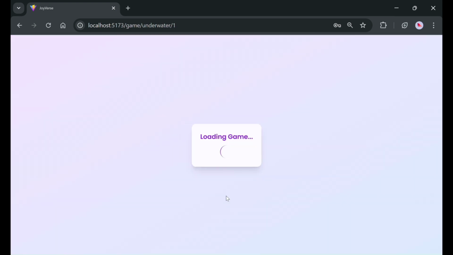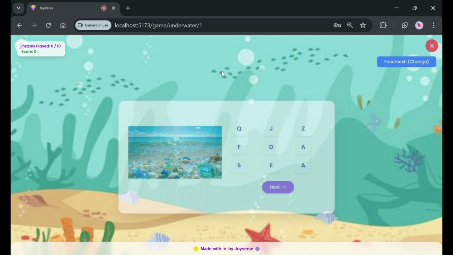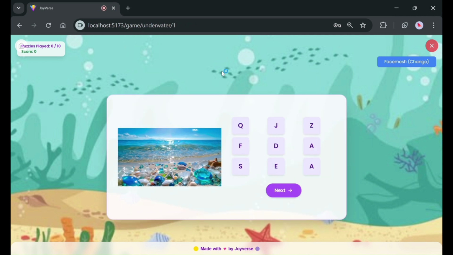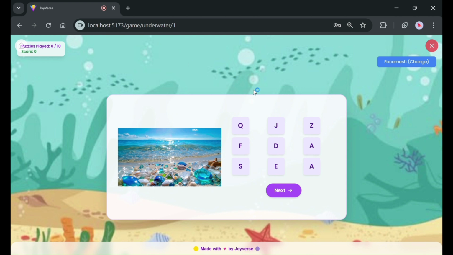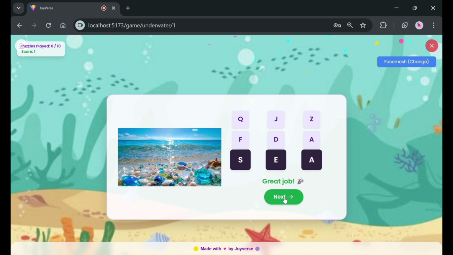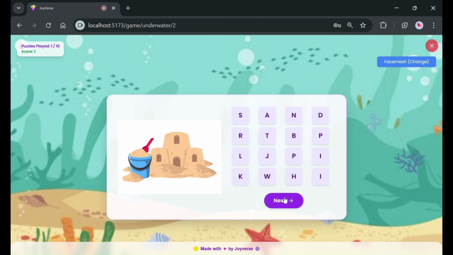Before starting, the system initializes the emotion detection system. You can see it's using face mesh for real-time emotion tracking as default. The first puzzle appears with an underwater theme. The background and the word list are themed accordingly. The game is designed to be intuitive. Click and drag to select the letters. Match the word with the displayed image. The system tracks emotions in real time.